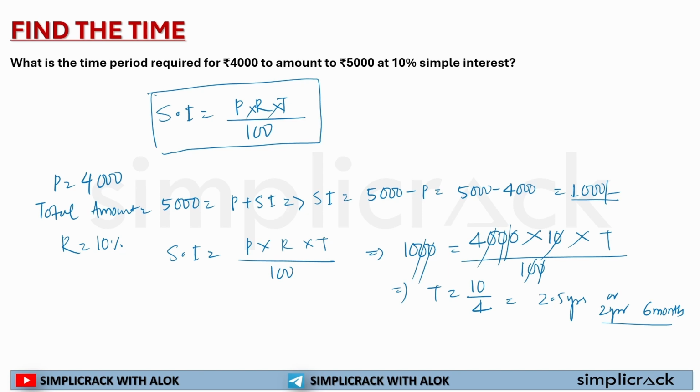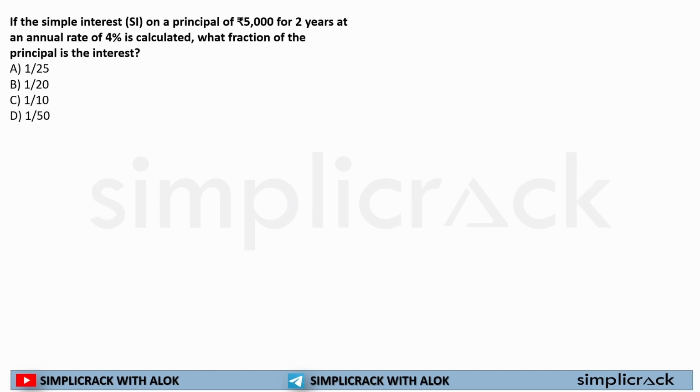Yes. Sir, it has been given in this question: if simple interest on a principal of 5,000 for 2 years, that is time period 2 years, at an annual rate of interest 4%, what fraction of principal is the interest?